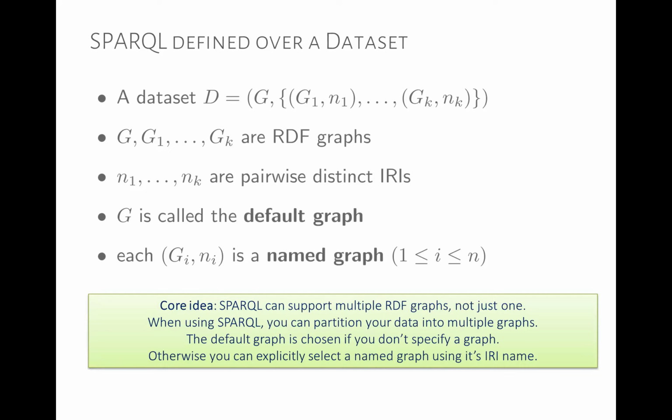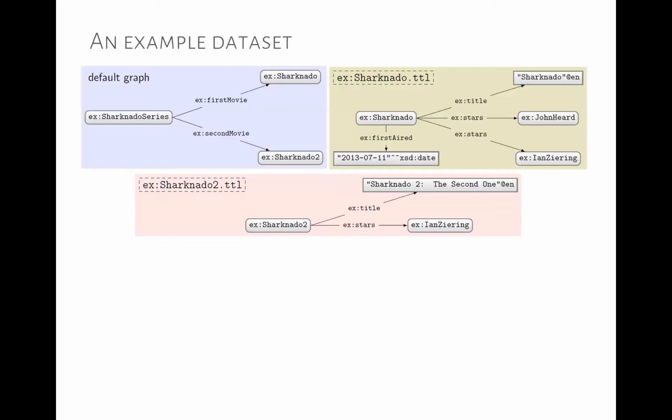So you can use its name and you can say, I just want to query this graph, or I just want to update this graph, or I just want to do something with this graph or this combination of graphs. So an example data set, here we have maybe an example where we have a default graph, and then we have some RDF files, sharknado.ttl and sharknado2.ttl. And we've loaded this into our SPARQL engine. And just to keep track of where the different data come from, we name these graphs according to what files they came from, what's their source. Okay? So we have the sharknado.ttl graph here, and we have a sharknado2.ttl graph here.